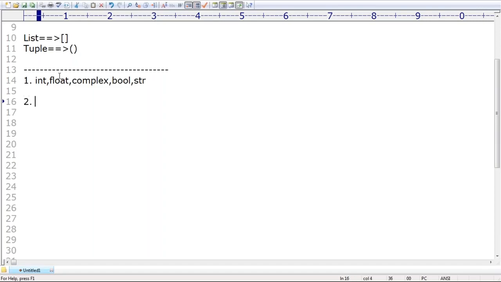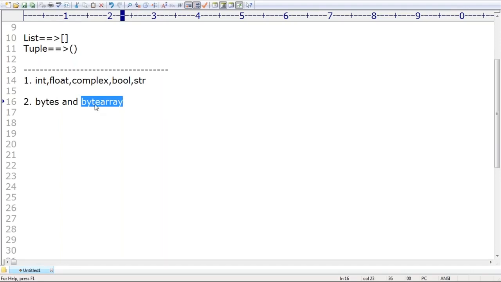Next, take very special care about this one. We covered bytes and bytearray. What is the difference? Is bytes mutable or immutable? Bytes is immutable. Bytearray is mutable. Don't get confused. The first one is immutable, but the second one is mutable.